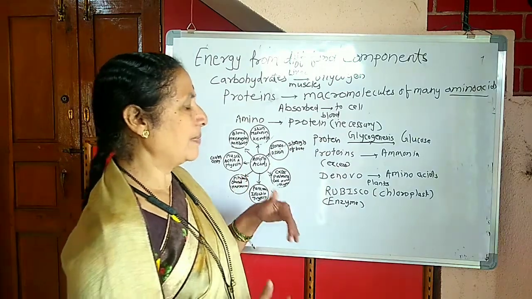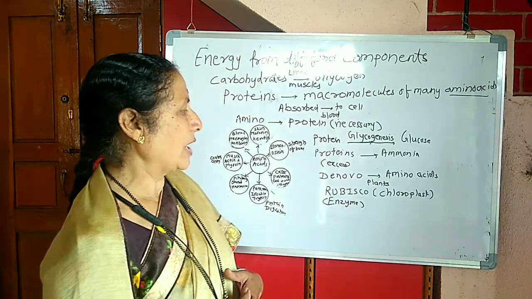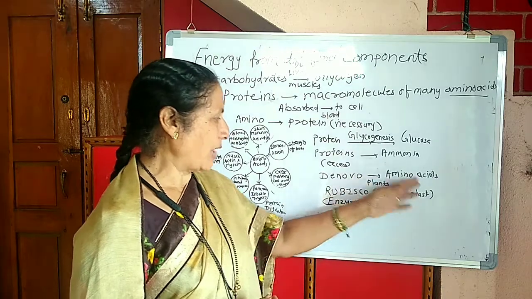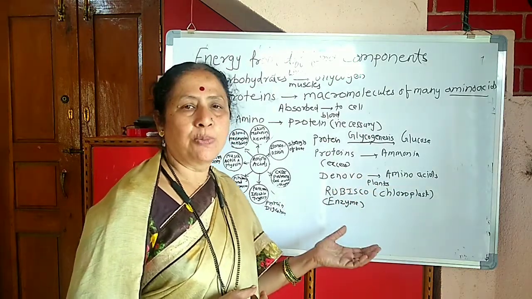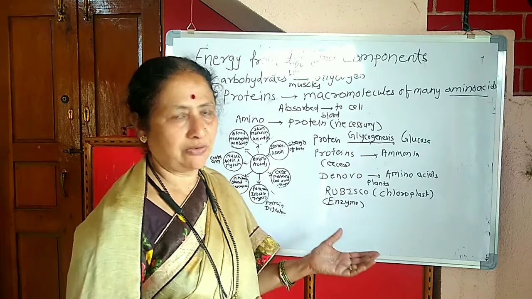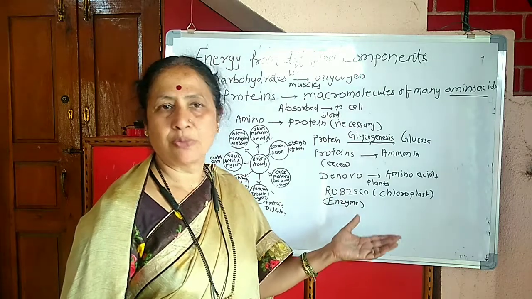Then about the plants also we should discuss. There are the various types of enzymes and the amino acids. The chloroplast in the plants is enriched with the Rubisco enzyme, which is necessary for protein synthesis.